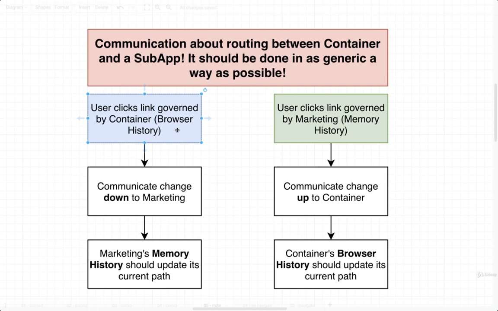The reason for that is very simple. At some point in time, we might decide that we don't want to use React Router DOM inside of our marketing application anymore. We might decide that we want to use, say, Vue Router, or we might decide that we want to use a different version of React Router altogether. If the communication between marketing and container occurs through some complex object, well, as soon as we start to replace the library that that object depends upon, we're going to have to make a change to the other application, in this case, container. So we need to make sure that all this communication is done with very simple objects, with very simple mechanisms. So we're thinking about stuff like simple events, simple callbacks, and so on.